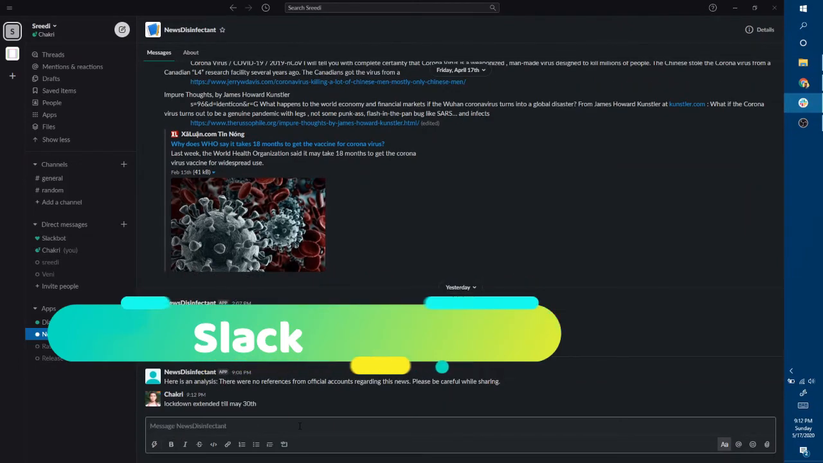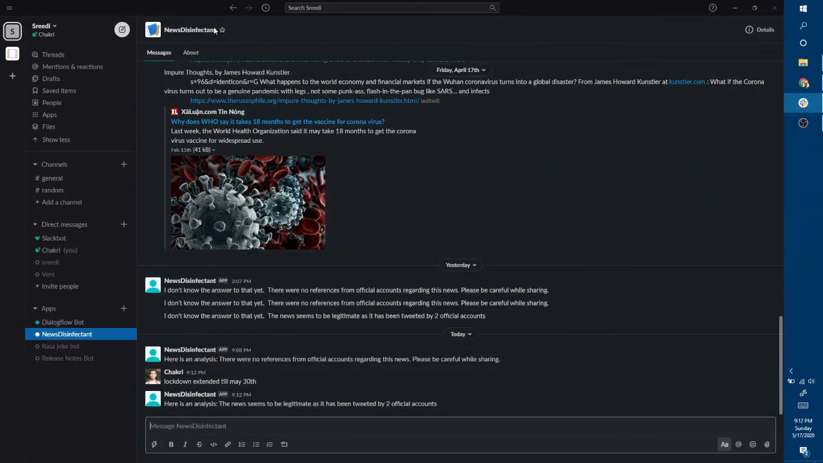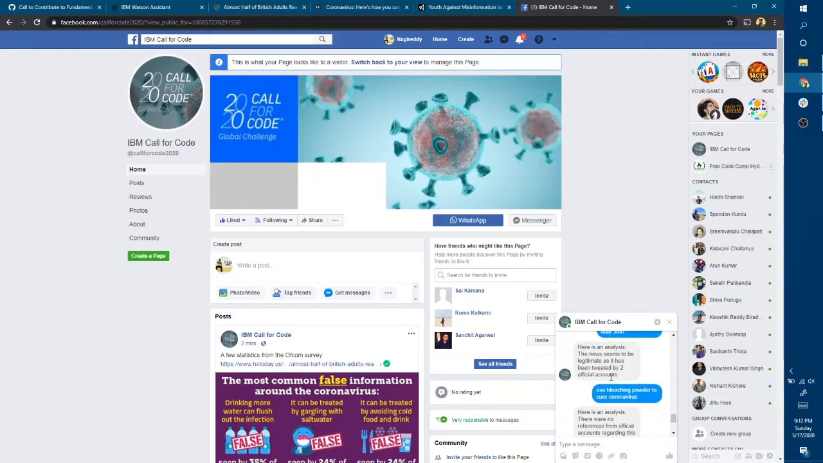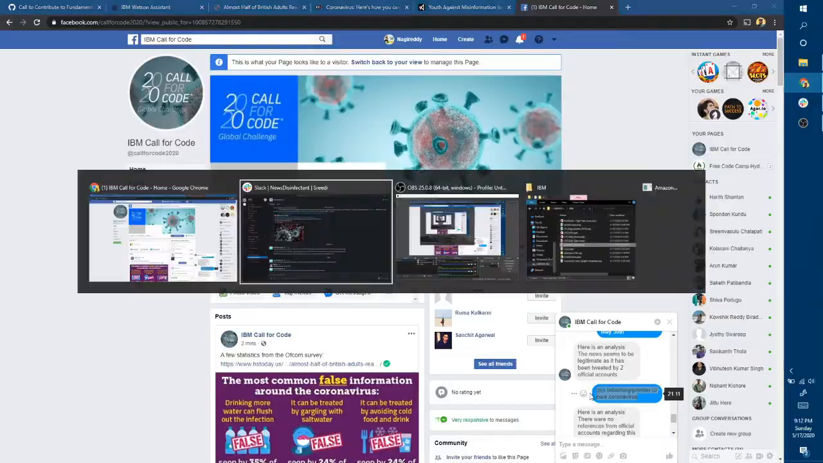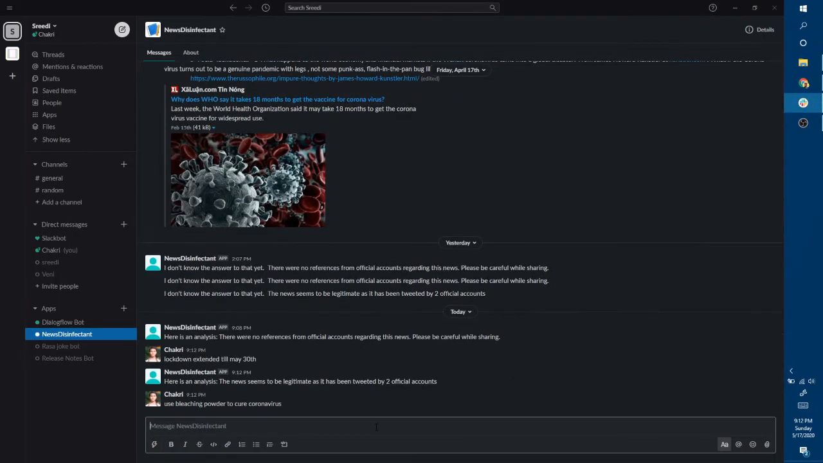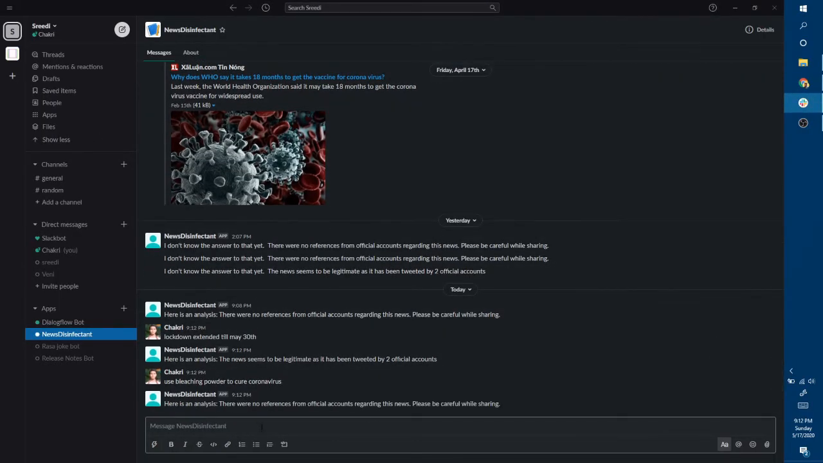This is a Slack integration for the same bot, so we call it the news disinfectant. It gives the same response here as we got there. So if you get a message, you can just open the message and then forward it to the bot here.